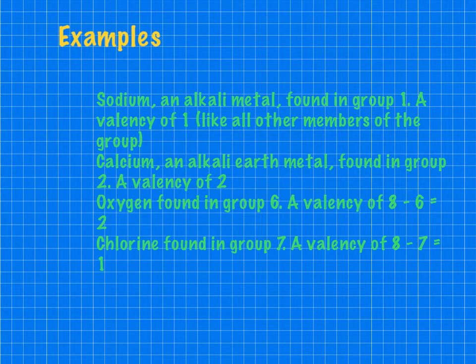A very common element is chlorine. It's found in group 7, and chlorine and its relatives fluorine, bromine and iodine will all have the same valency, and that will be 8 minus 7, or 1. And this tells us how many of each one of these we can mix together to form compounds. But that's another story, and that will be taken up in another short video.